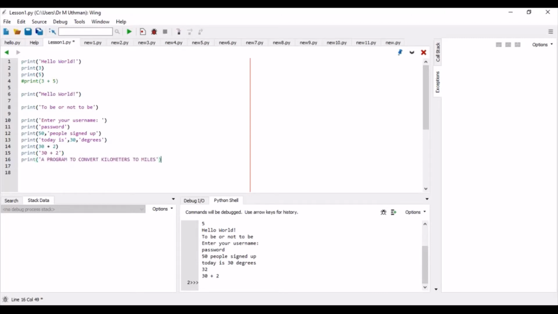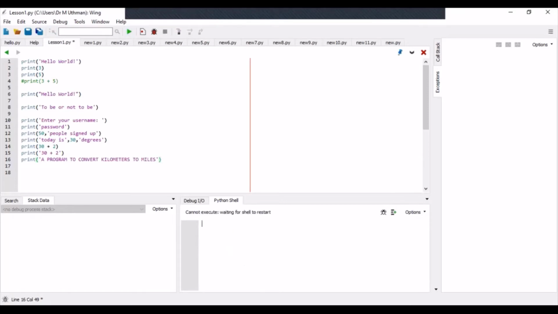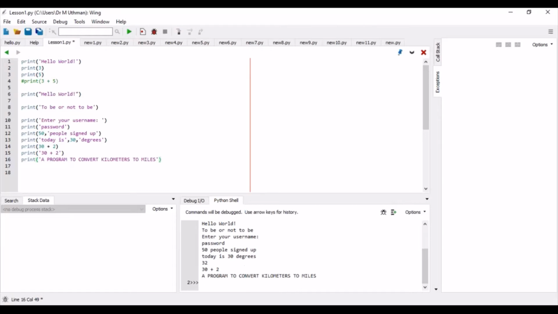This is something you might want to print on top of your code, if you're building a program that converts kilometers to miles. Let it print every time before the code executes.